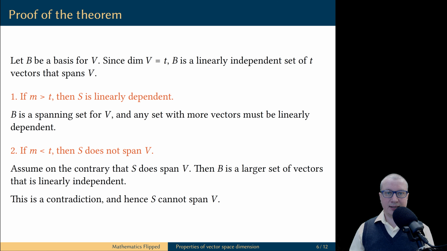I will prove the second claim by contradiction. Let's assume, on the contrary, that S does span the vector space V. The set B as a basis of V is in particular a linearly independent set. What it means is we have a linearly independent set of size T which is larger than M, the size of a spanning set S. This is impossible, this is a contradiction, therefore S cannot span V.